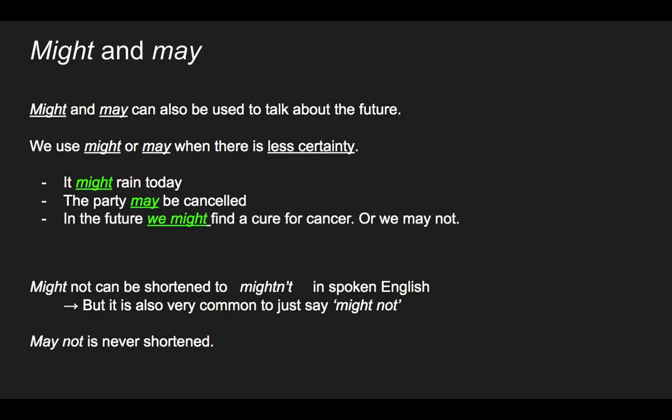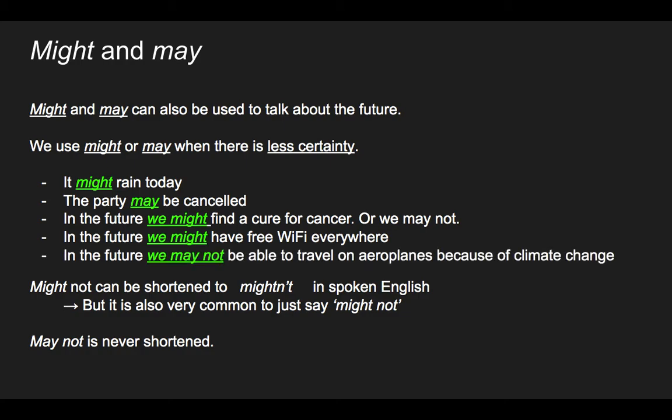In the future, we might find a cure for cancer, or we may not. In the future, we might have free Wi-Fi everywhere. In the future, we may not be able to travel on aeroplanes because of climate change.